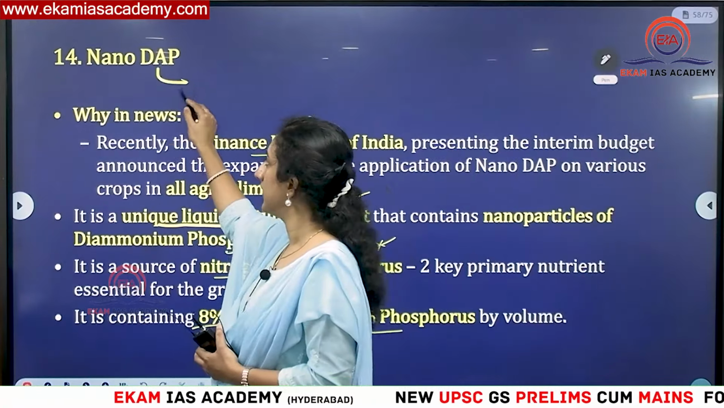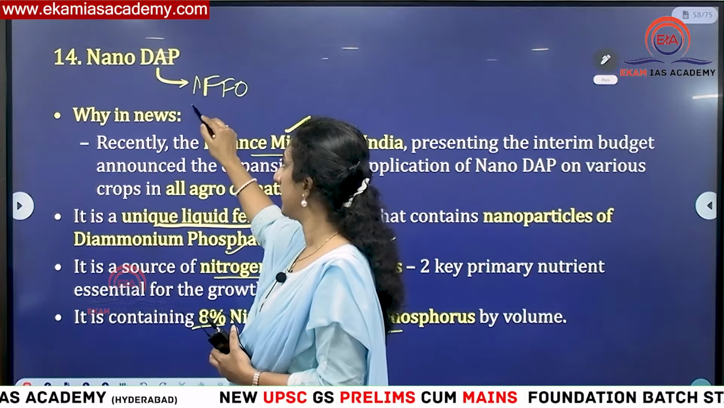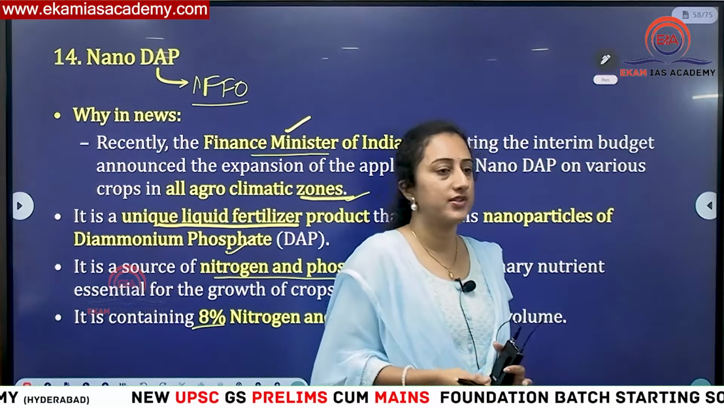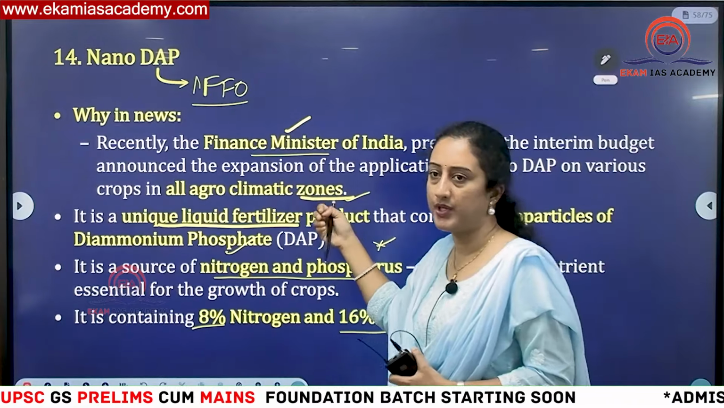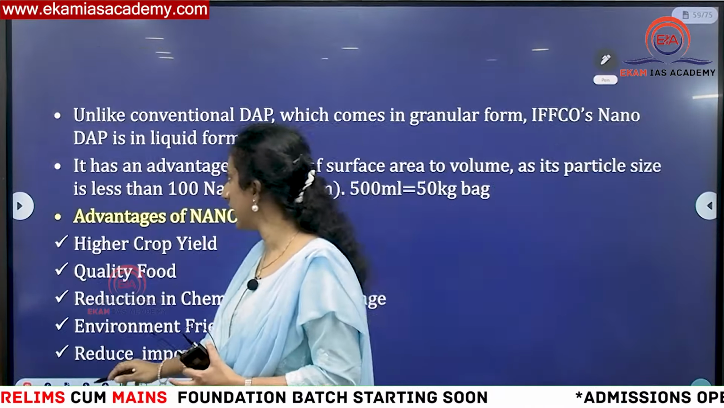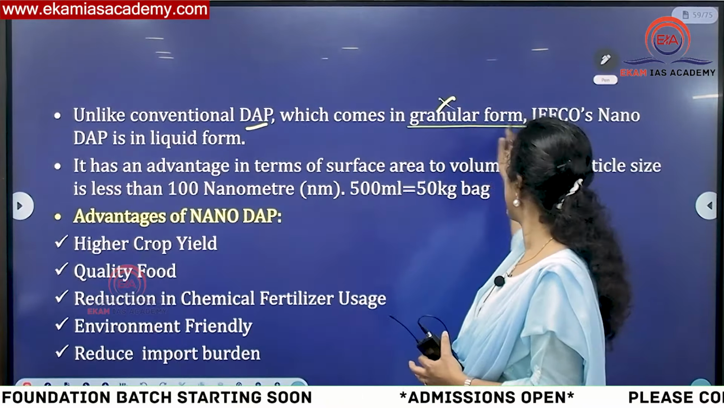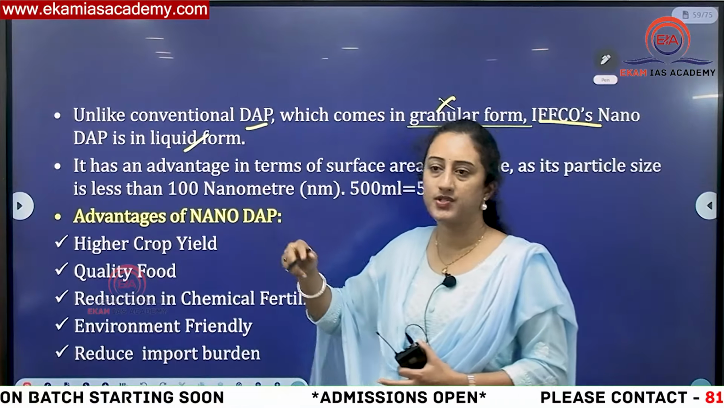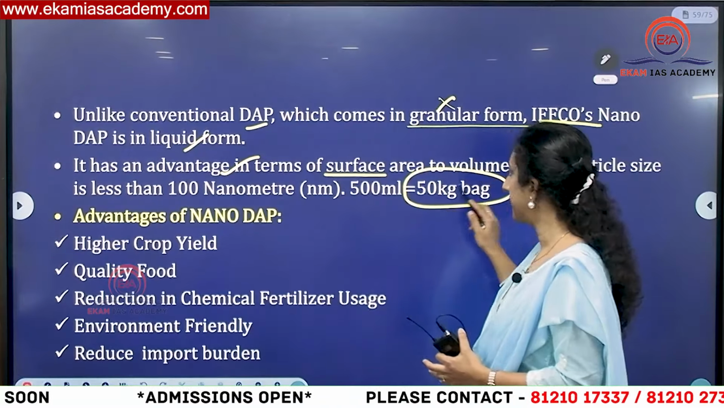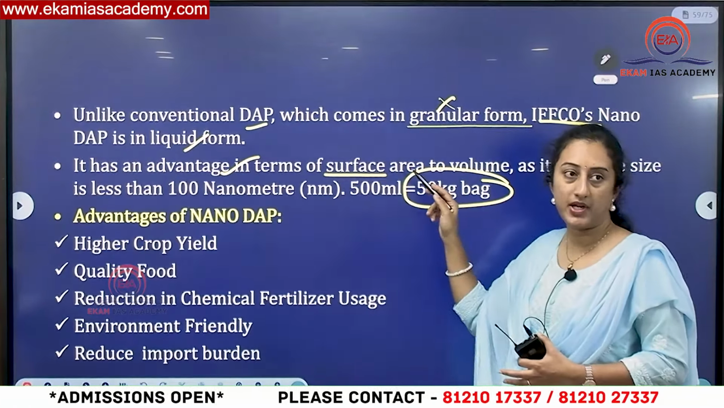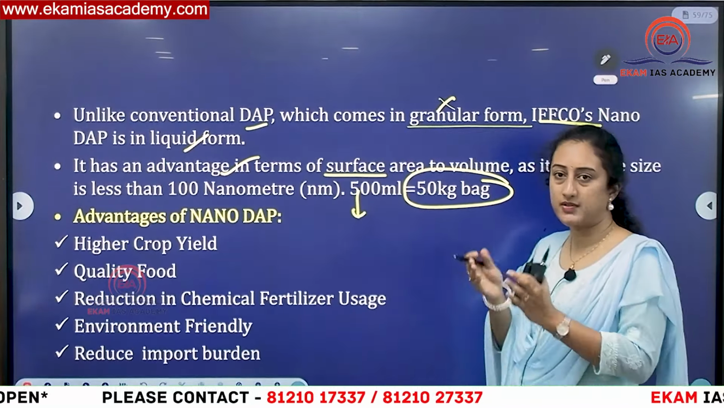Another important thing is they can ask which organization developed this. It is by IFFCO, okay. It is not by the Indian Council of Agricultural Research or some other organization. Because this is a new thing brought into the Indian market, they can ask who developed it. Unlike conventional DAP, this doesn't come in granular form, but in liquid form. It has an advantage because previously if you were using a 50 kg bag of DAP, now you can use only 500 ml of this liquid nano DAP. That is the reduction in size.